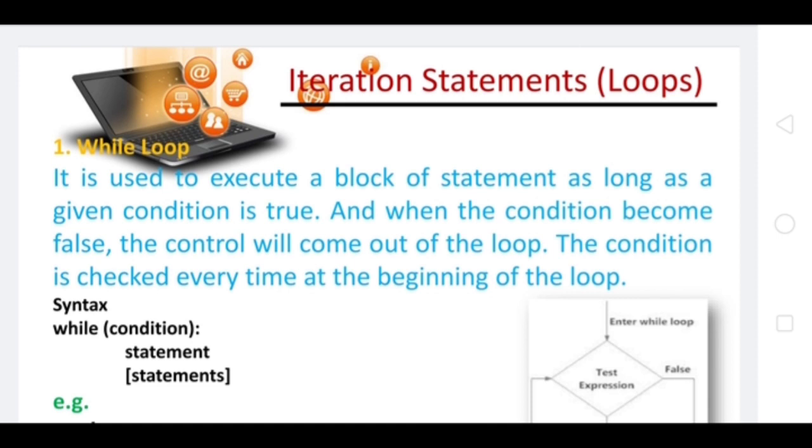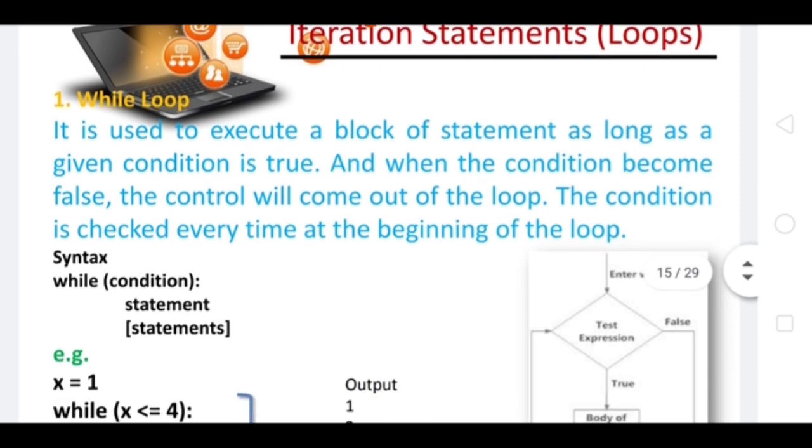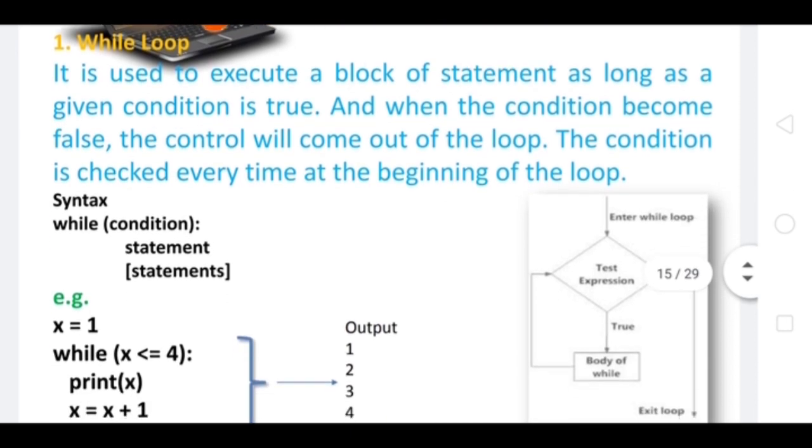Here, what is control? Control is nothing but the flow of execution. You all know that the flow of execution always starts from the first statement in a program. The condition is checked every time at the beginning of the loop. Just try to understand the basic working of the while loop with the help of this flow diagram. So in general, I can say that the while loop consists of four parts.